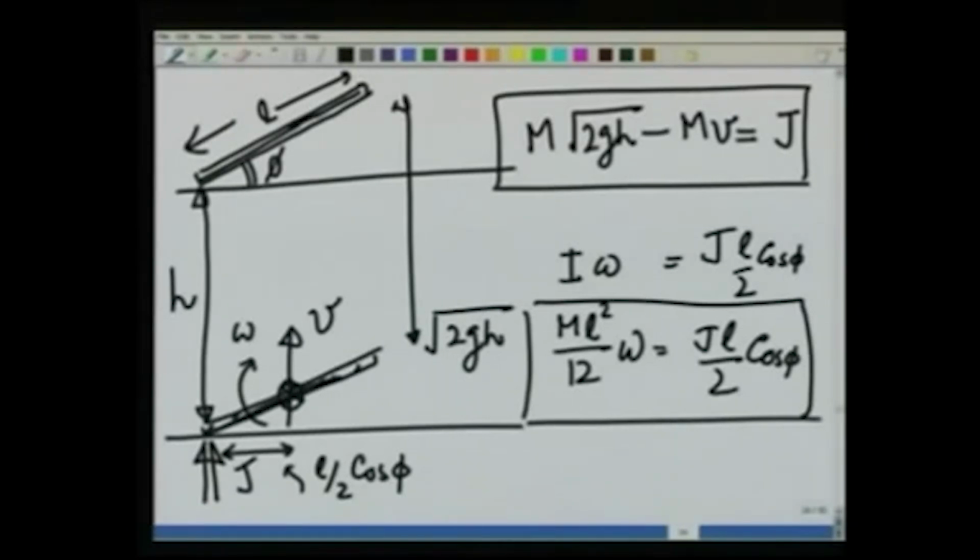I have three unknowns, v, omega and j. So, I need one more equation, and that comes from energy conservation.